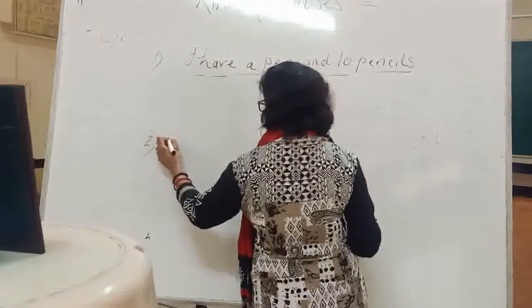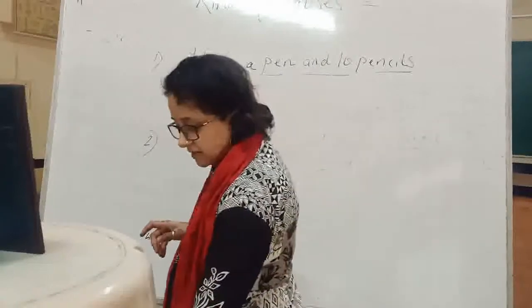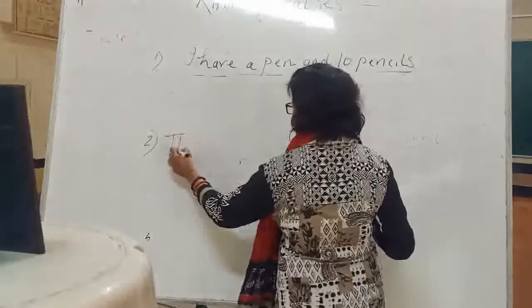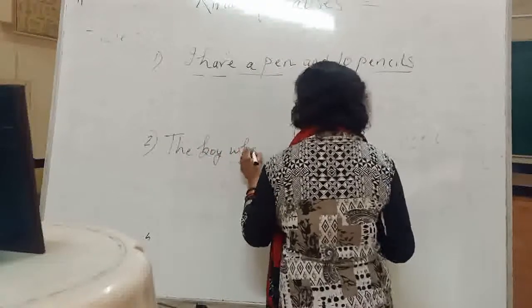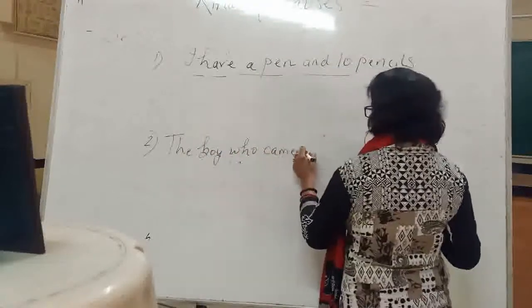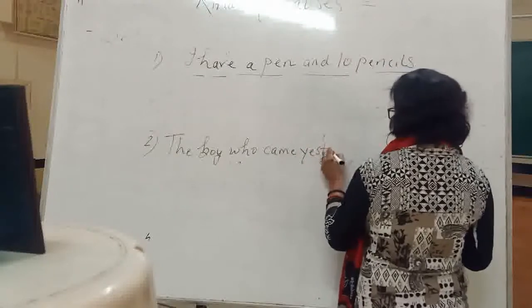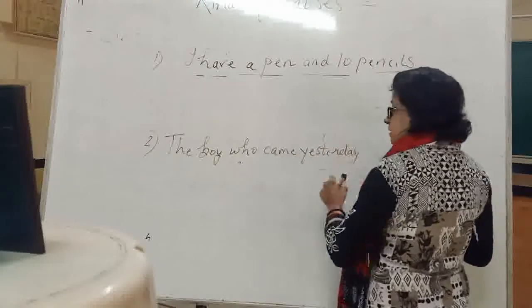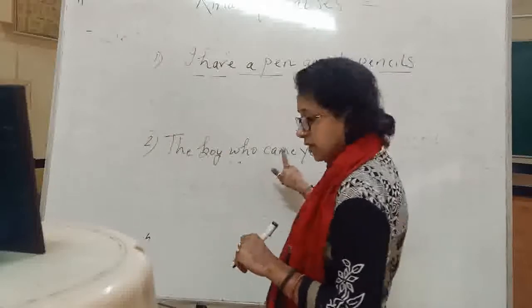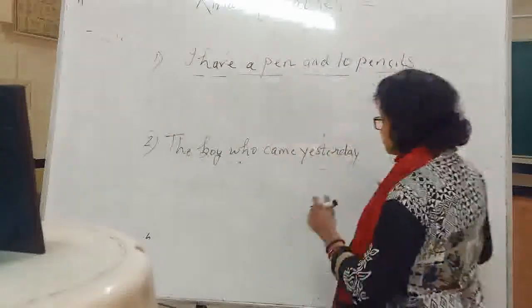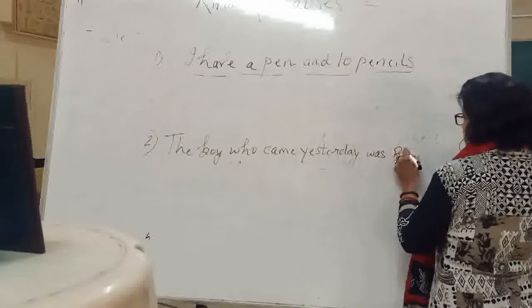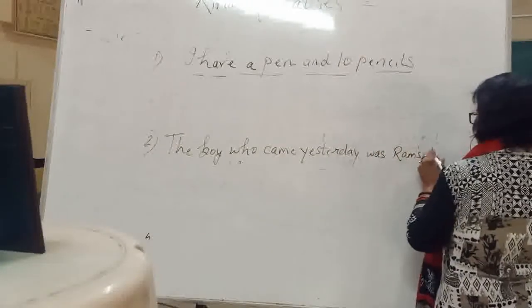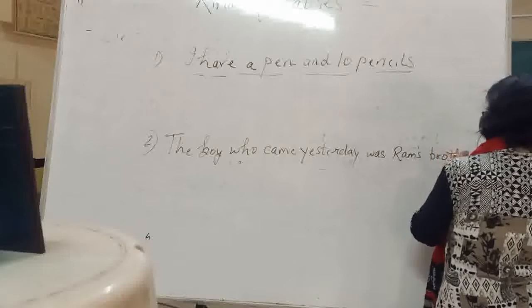Second sentence, I am writing: the boy who came yesterday was Ram's brother.